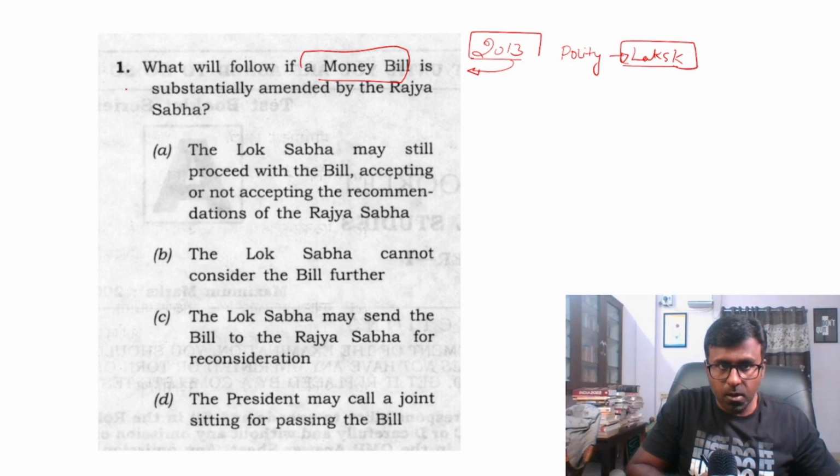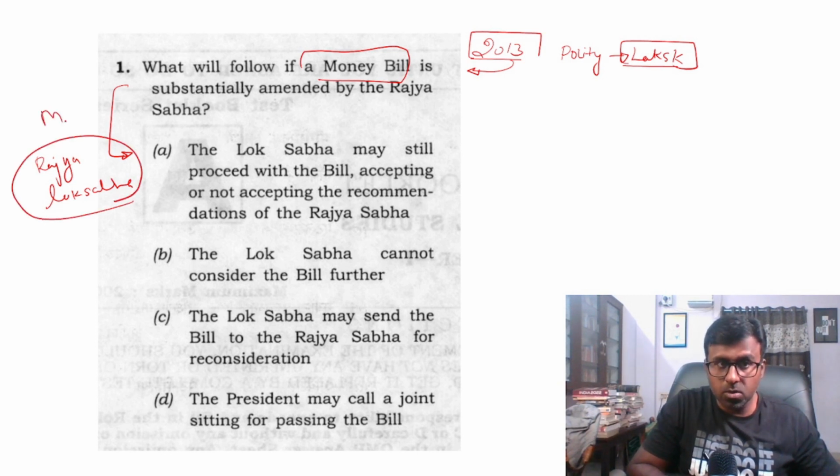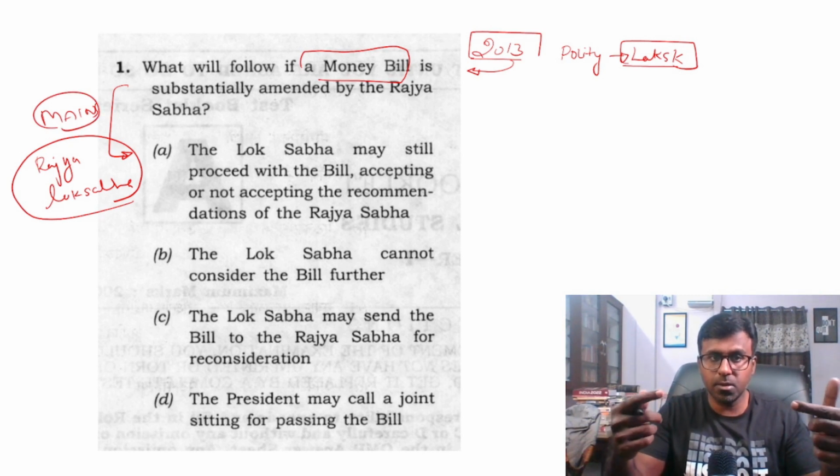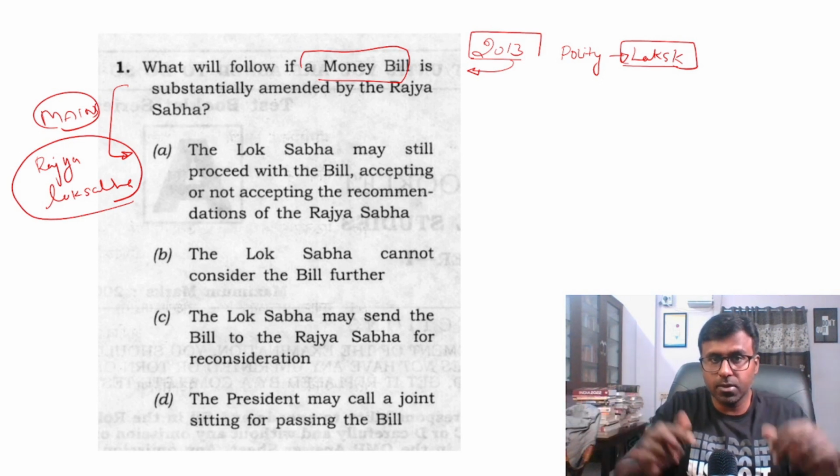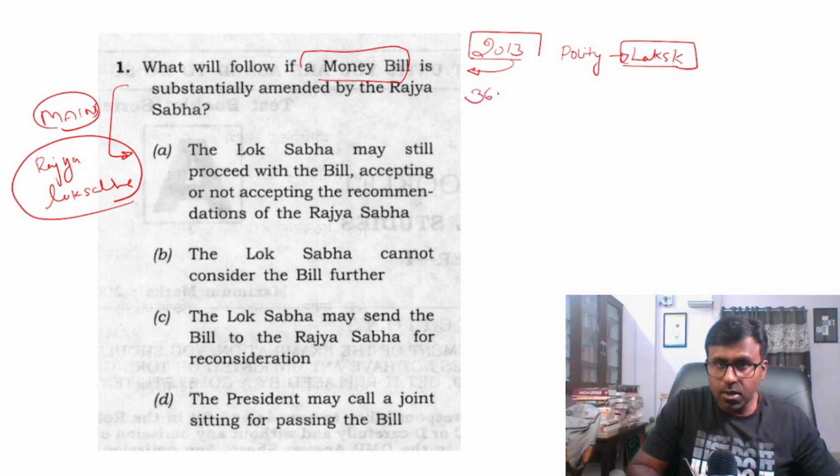Now come to these options and how to solve them. There have been lots of questions related to Rajya Sabha and Lok Sabha. Even this time it can be asked, and in Mains also they keep asking questions on Rajya Sabha and Lok Sabha and their powers. Rajya Sabha and Lok Sabha have equal powers at some times and not so equal powers at other times. You can check Constitutional Amendment in Article 368, the money bill in Article 110, and the annual financial statement in Article 112.